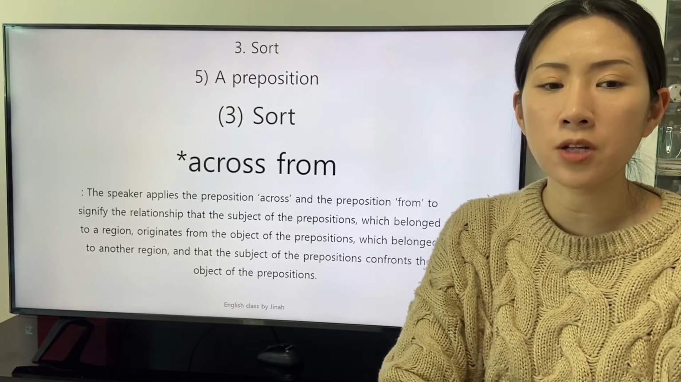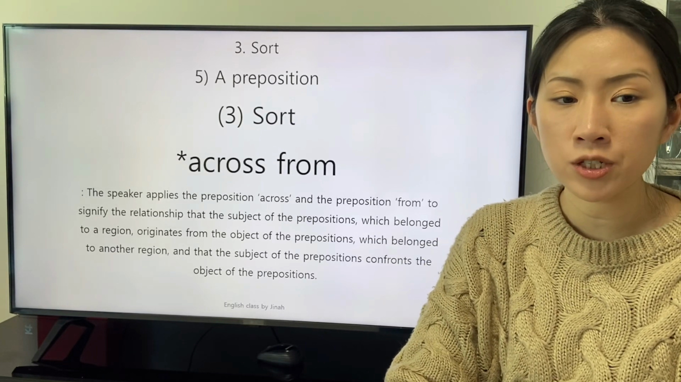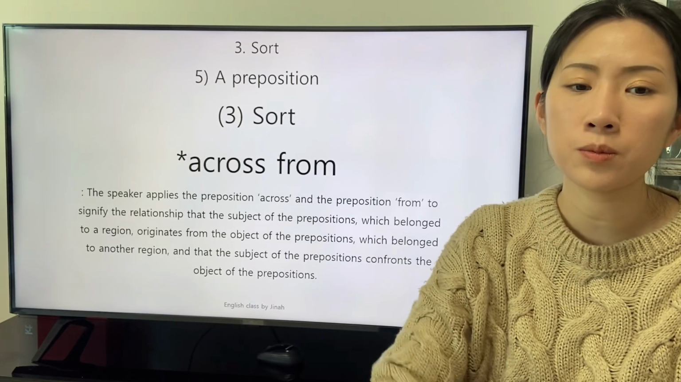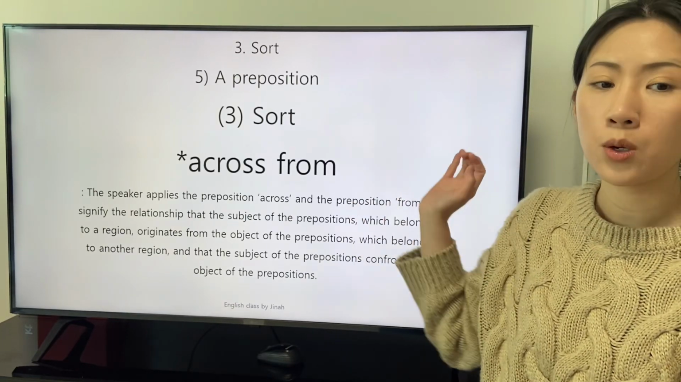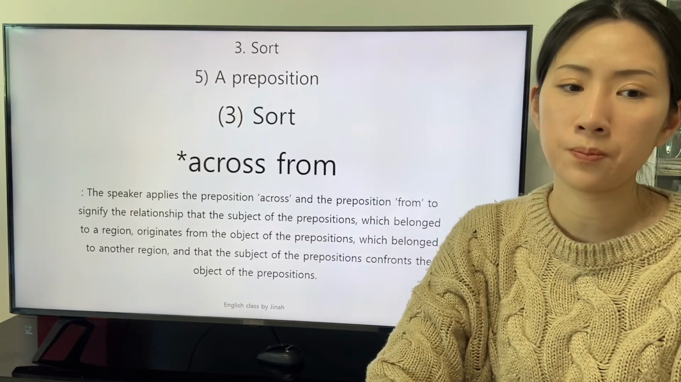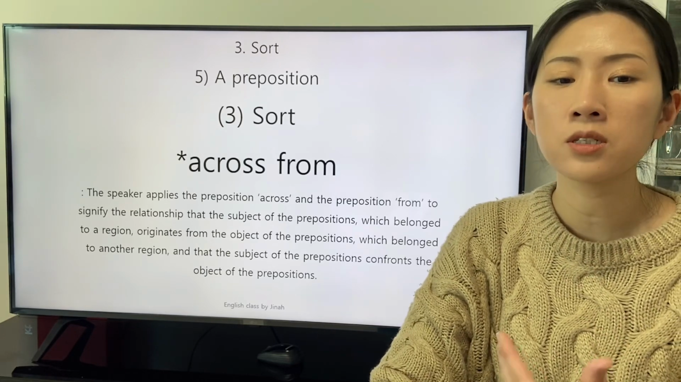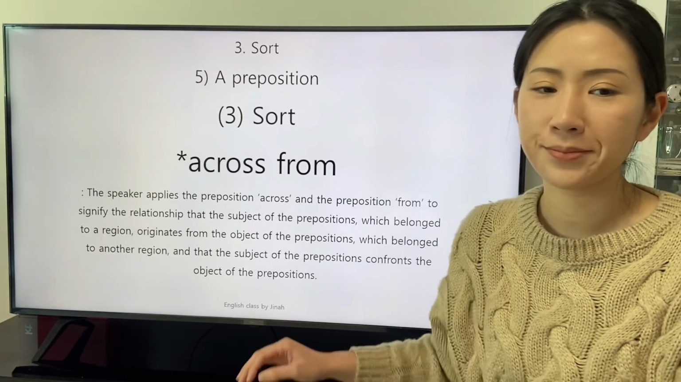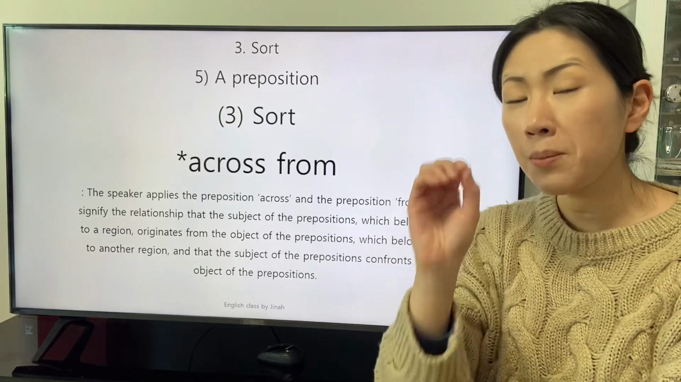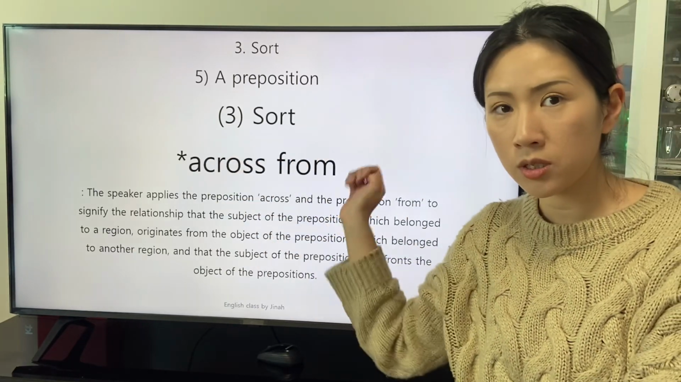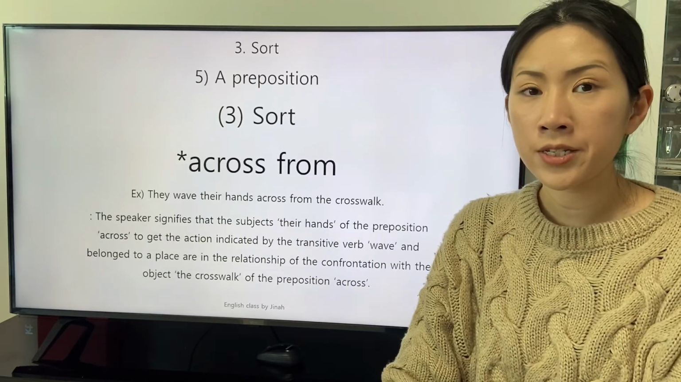The speaker applies the preposition across and the preposition from to signify the relationship that the subject of which belonged to a region originates from the object of the prepositions which belonged to another region, and the subject of the prepositions confronts the object of the prepositions. We can understand that the combination of two prepositions has a fused definition.